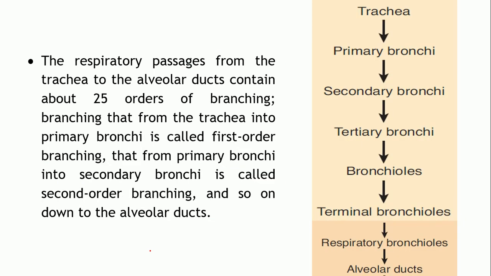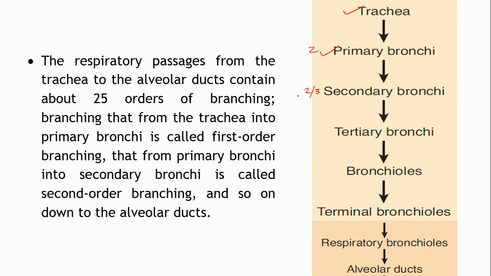So as we have seen the branching of the respiratory passages, it starts from the trachea, right? The trachea divides into the primary bronchi, which are only two. Primary bronchi will divide into 2 or 3 secondary bronchi depending upon the number of lobes.